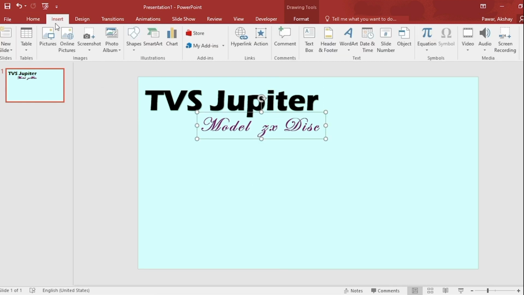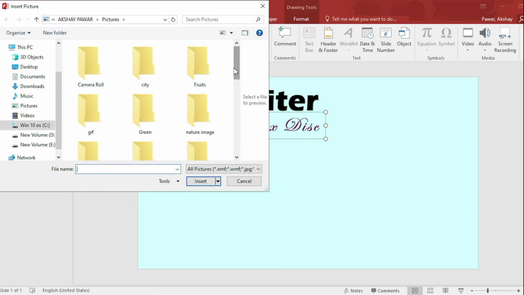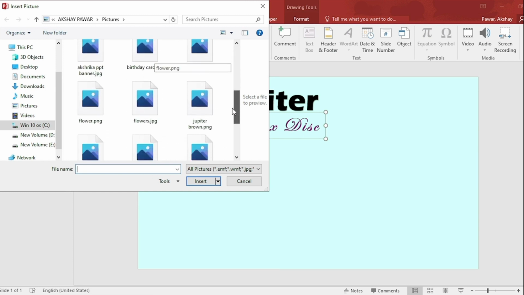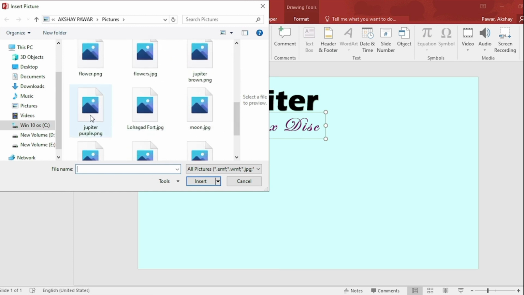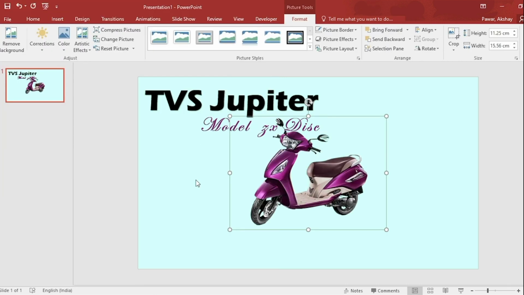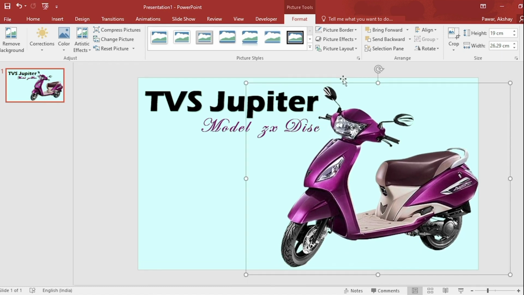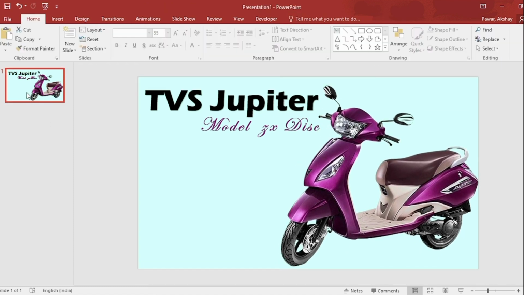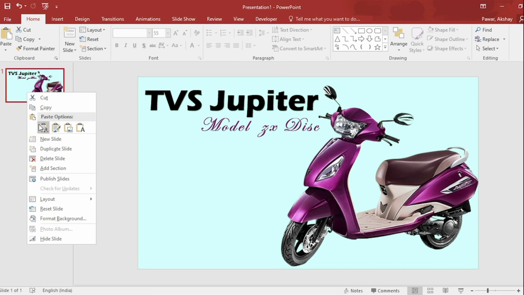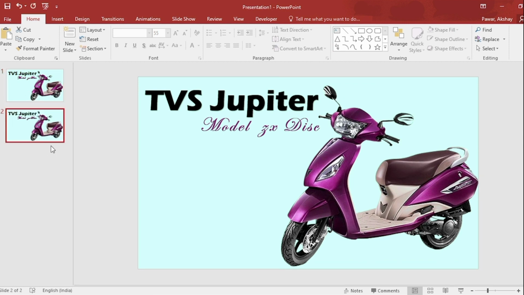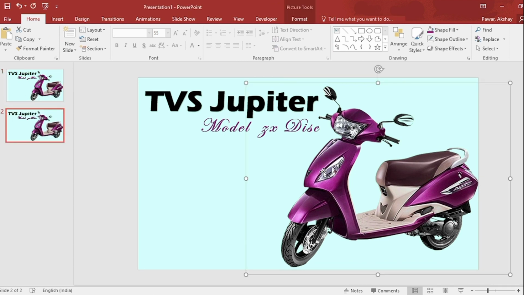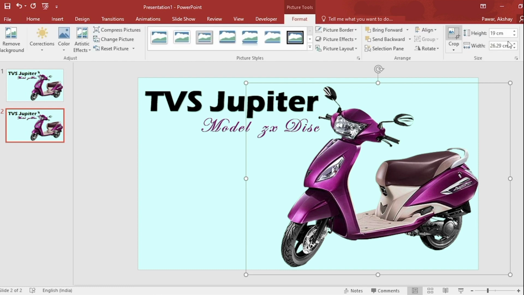go to Insert, click on Picture. I have downloaded a picture from Google. Select it and insert it. Size 19. Click on right button, select duplicate slide. Go to Format, size 15.